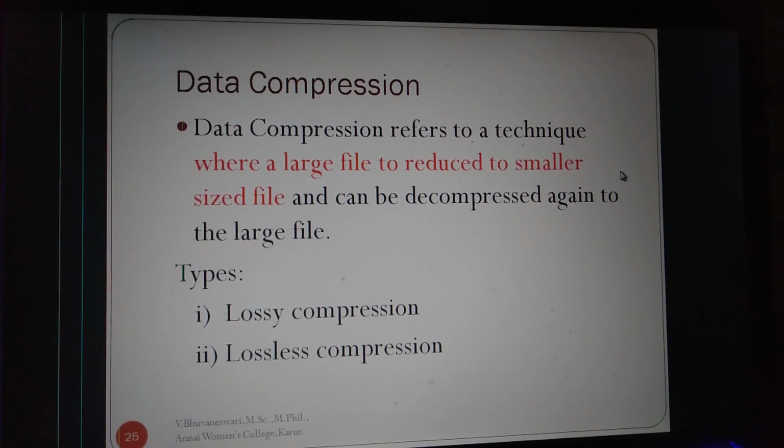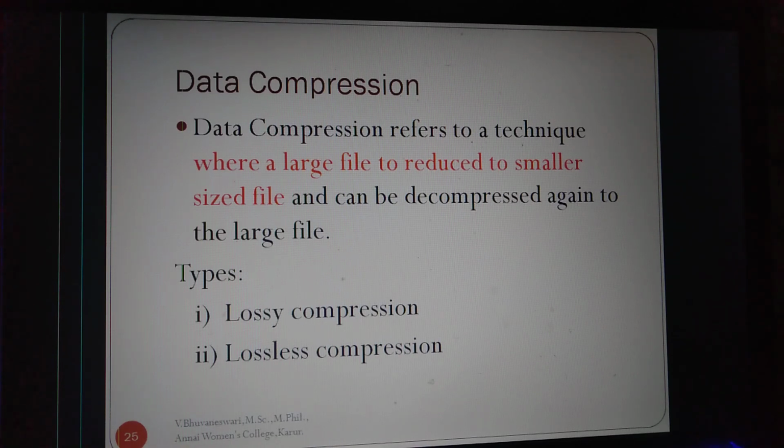Next one is data compression. Data compression is a technique to reduce the size of our large file. If the size of our file is very big and cannot be stored in our memory block, we can compress our data into a smaller size. It can be compressed, and it can be decompressed again to the large file.